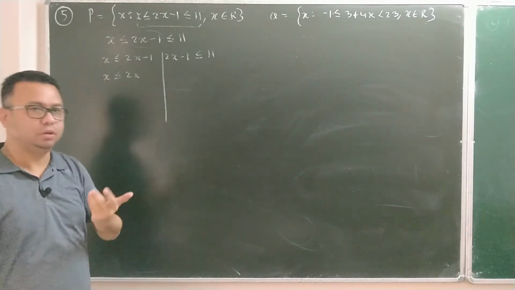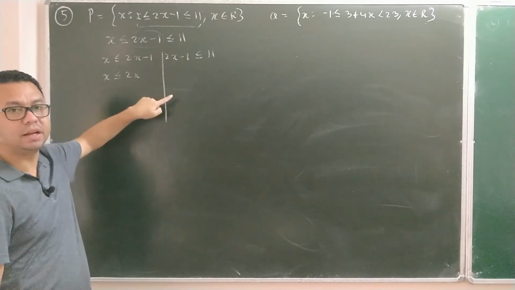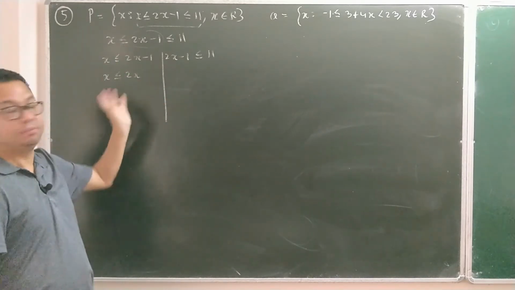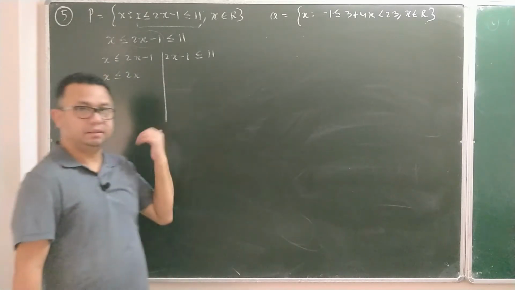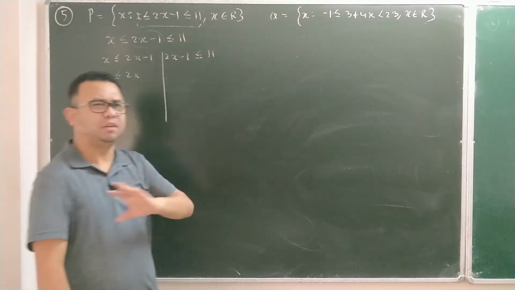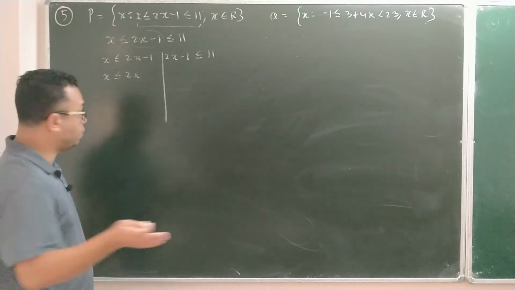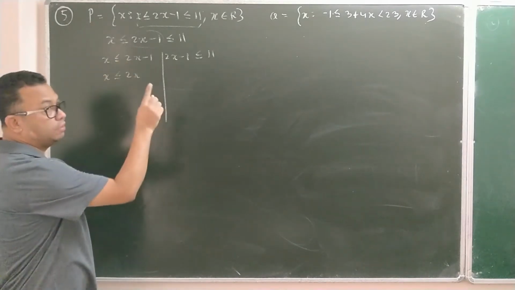Negative x also you can solve. But you have to follow the rule that later on when you shift the number which is attached to that negative x that side, then this sign has to change. If it is facing left, then it has to face to the right, or if it is right, then it has to face towards the left. So if you want to avoid that rule, as I had already discussed in my earlier video, we'll try to shift this x that side, which will give us positive.